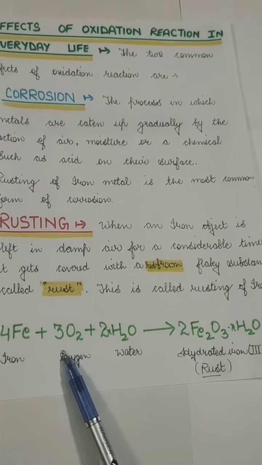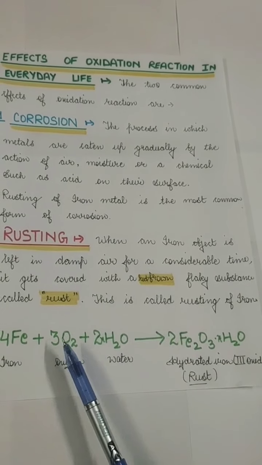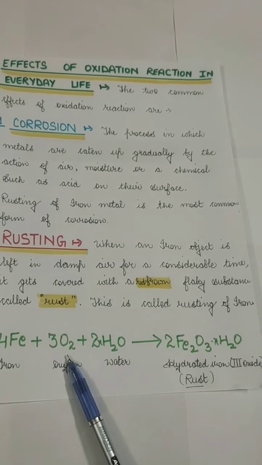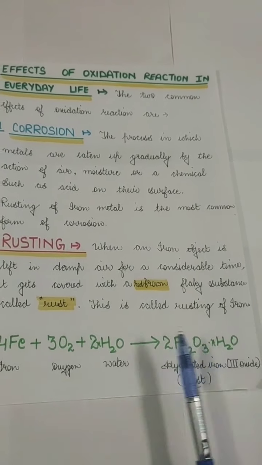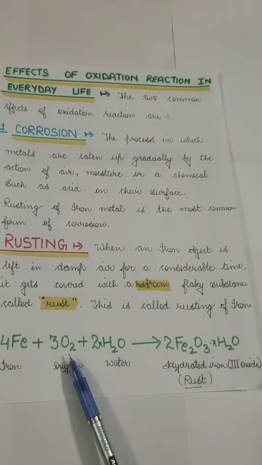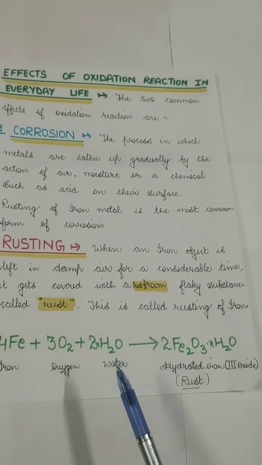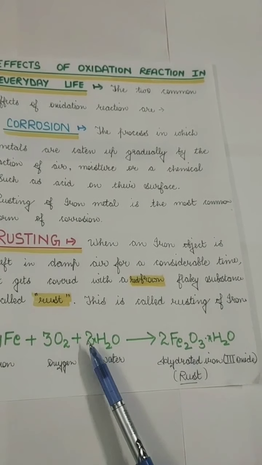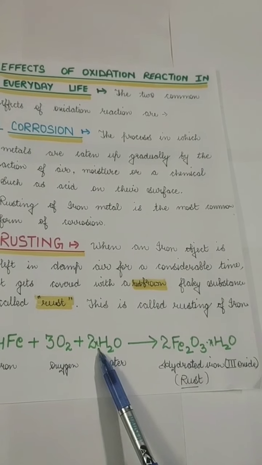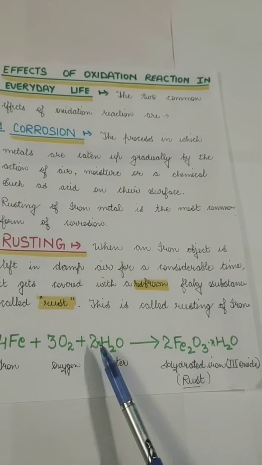Here's a reaction also, showing how it is caused. Fe, that means iron, reacts with oxygen. Here I've balanced the equation, that is why it's 4 here and 3 here. I hope you understand that. Along with oxygen, it's water also, because it's clear that damp air contains water. And here I have written x because it is not certain how many molecules of water; it can be more than 2 also.